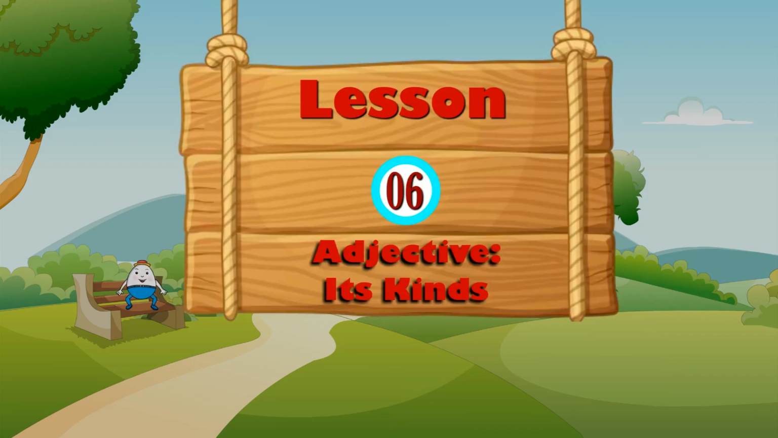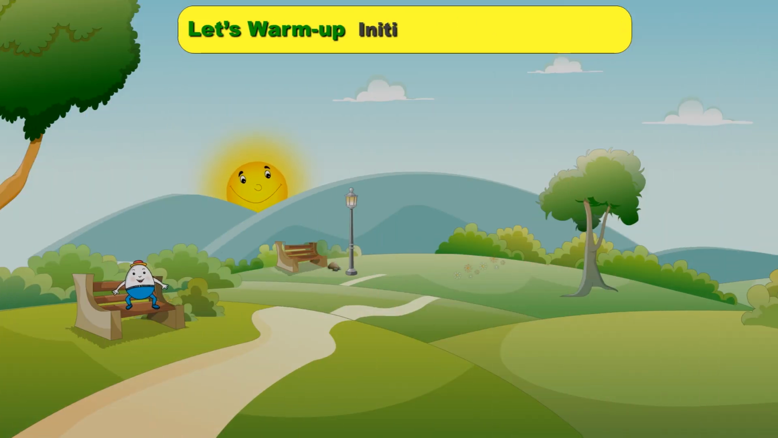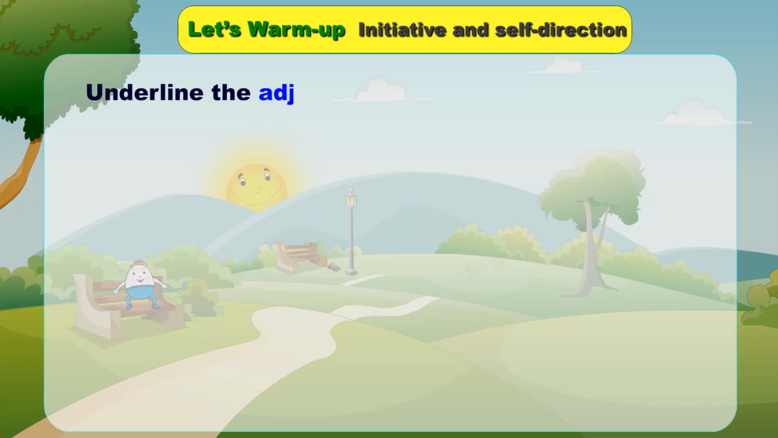Lesson 6. Adjective, its kinds. Let's warm up initiative and self-direction. Underline the adjective in each sentence.